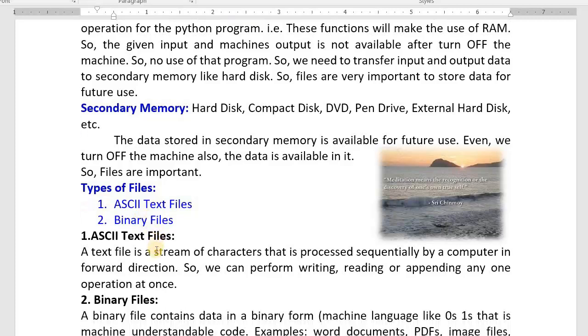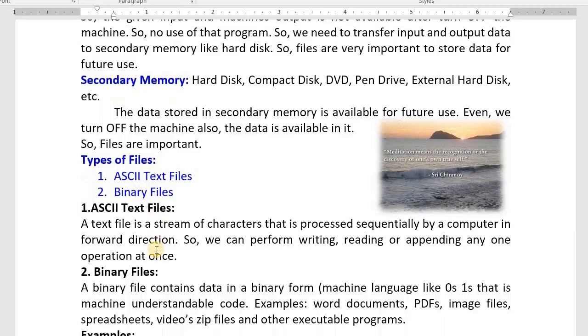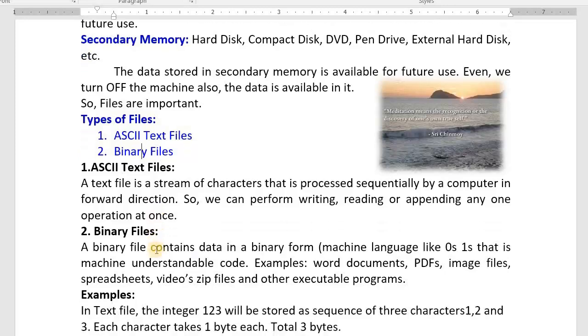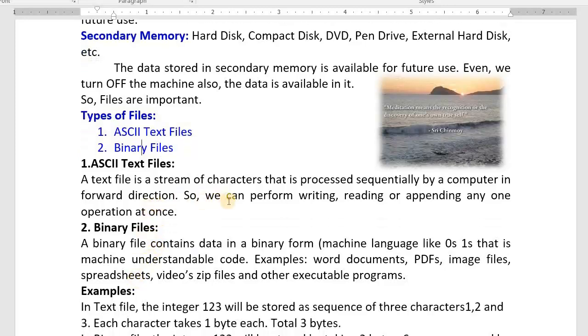What are ASCII text files? Text files, or you can call them ASCII text files, American Standard Code for Information Interchange text files. A text file is a stream of characters that is processed sequentially. We store character by character, and we access character by character sequentially from first to last in the forward direction. So we can perform a writing operation, a reading operation, or an appending operation. Any one operation we can do.